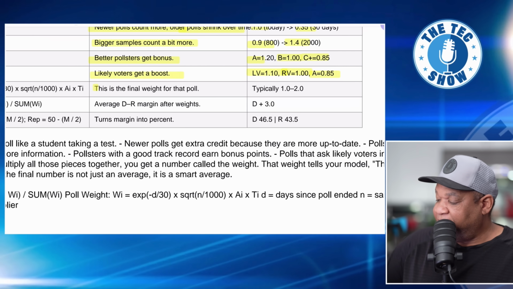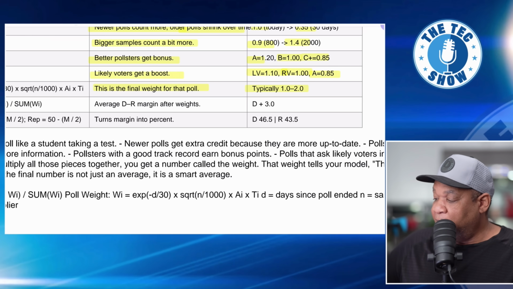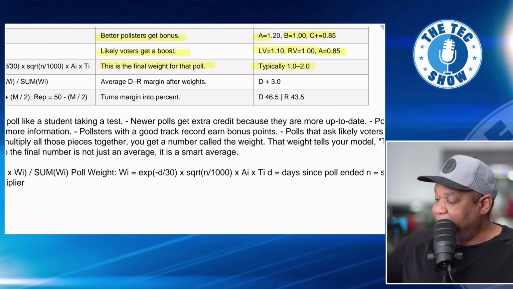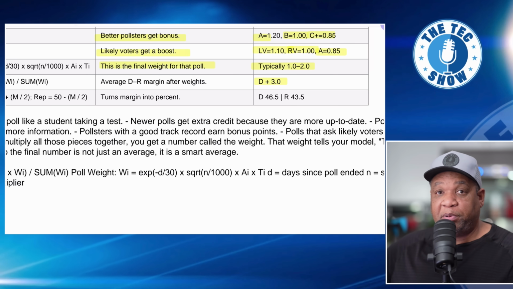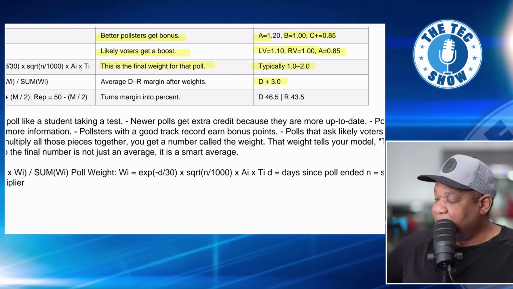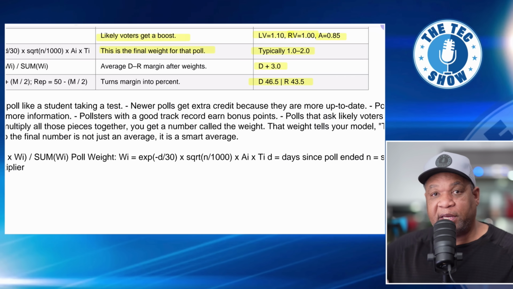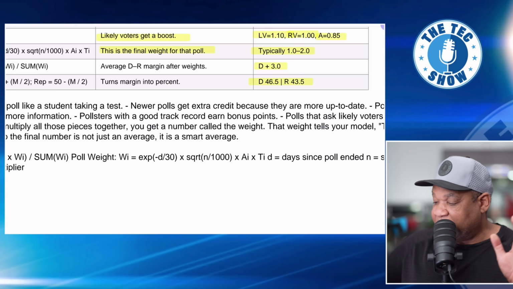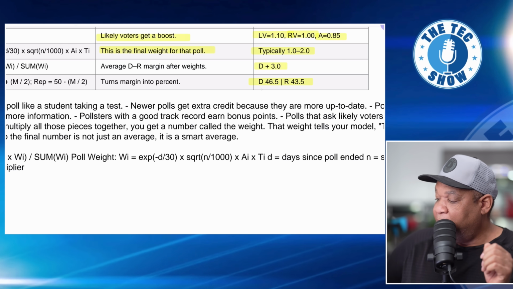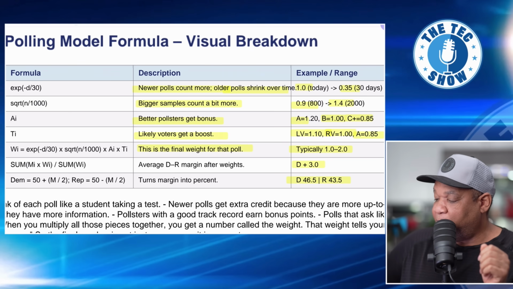And it says this final weight. So they're talking about the final weight. Typically, this is what we're going to see, the range between 1 and 2. And then after that, we're going to get the margin. So we're going to get the margin, D plus 3 or R plus 3. So that's what will come out. And then what the formula is going to do is give us a percentage. In this case, and this is just a sample, okay? This is not what our actual numbers are. But let's say Democrats 46.5, Republicans 43.5. And so that is the formula that we're going to use.